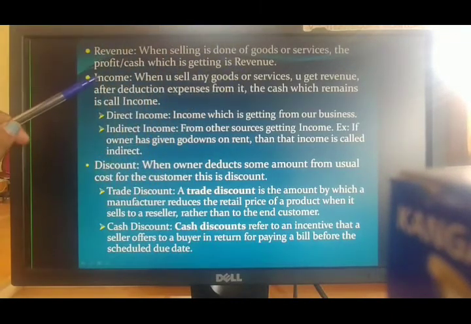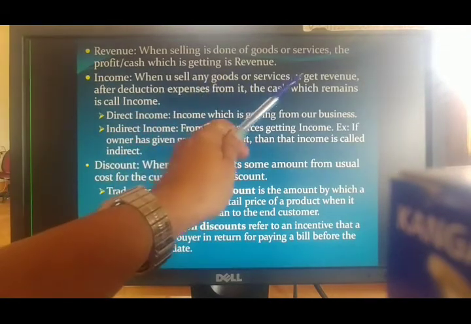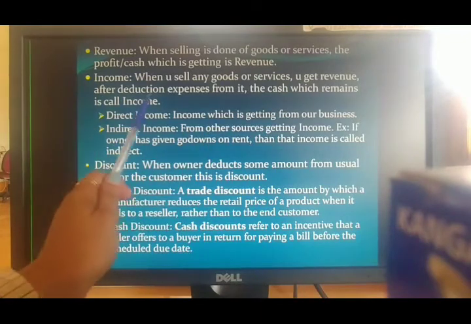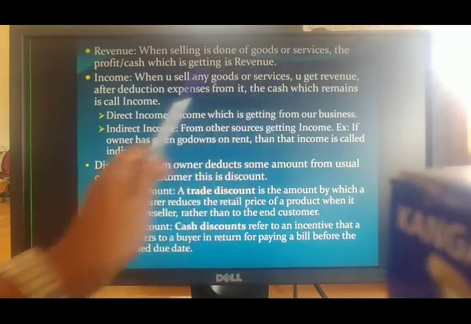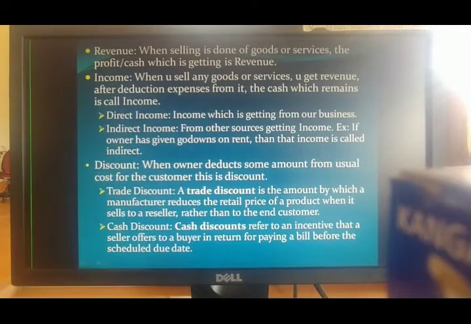Next, income. Income means what? When you sell any goods or services, you get revenue. After deducting expenses from it, the cash which remains is called income. As you all know, whatever you sell, if you are a business person, you get the revenue from it, and from that revenue, that profit or cash, you deduct your expenses.